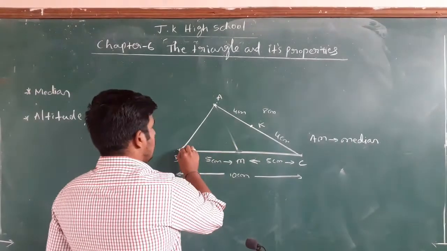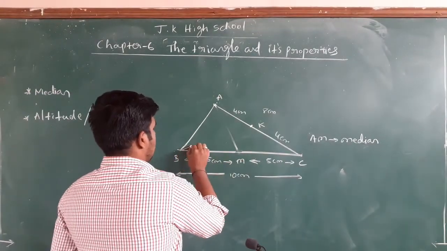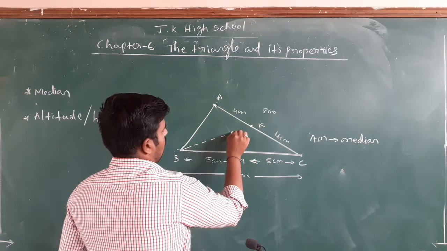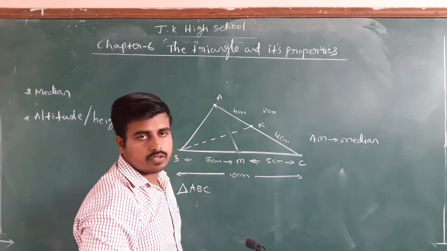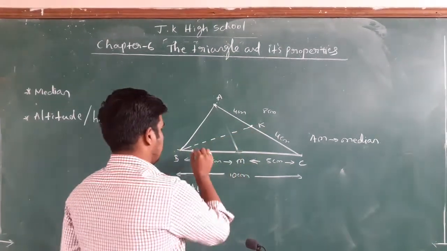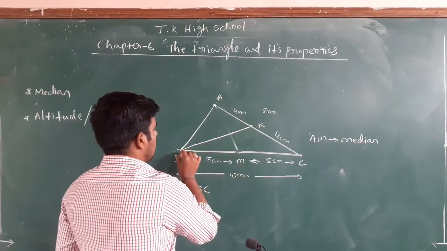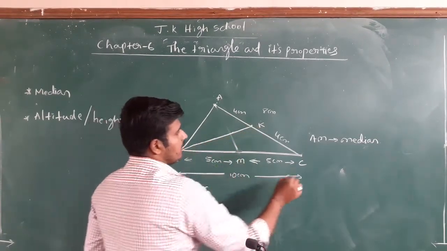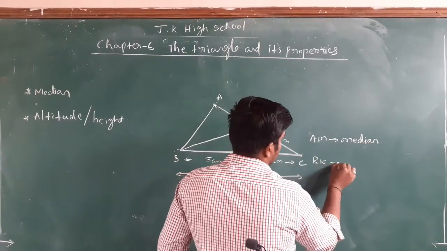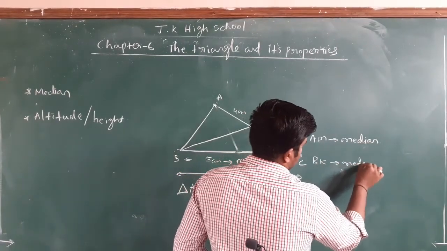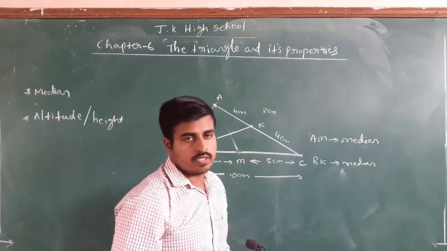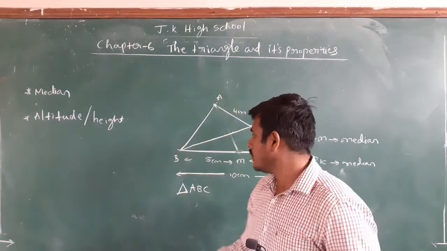If you join B with K, you can use a dotted line also, or you can use a continuous line. Any line you can use. Then this BK is known as a median. BK is a median. Very simple, right?